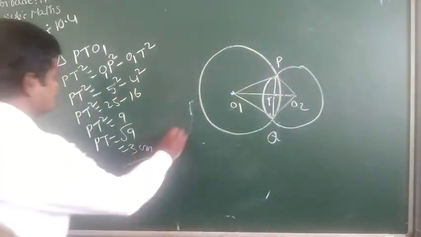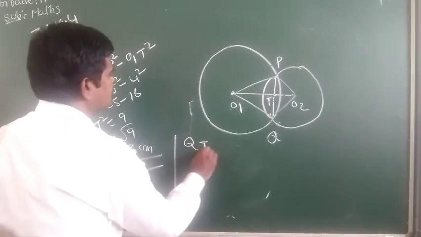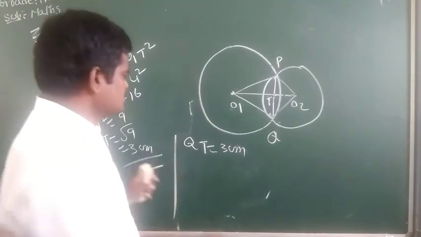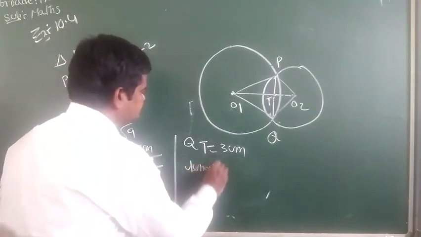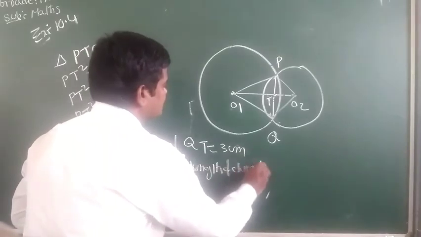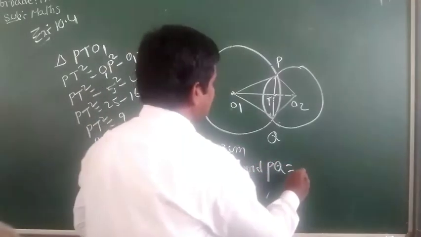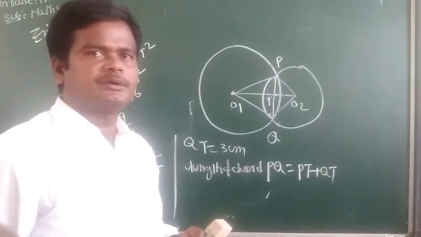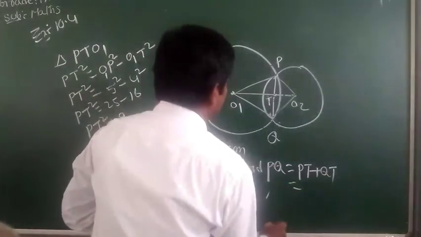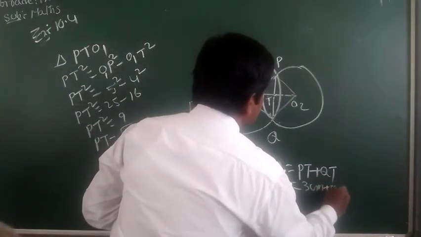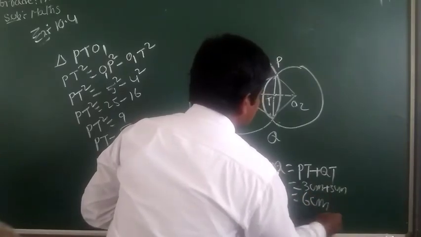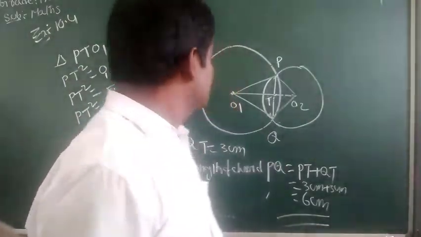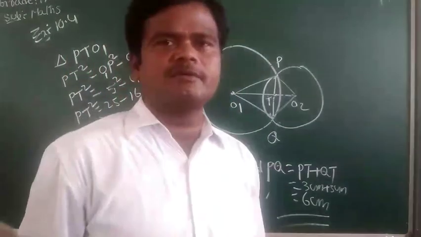So the length of the common chord PQ equals PT plus QT, which is 3 + 3 equals 6 centimeters. This is the solution of question number 1 in exercise 10.4.